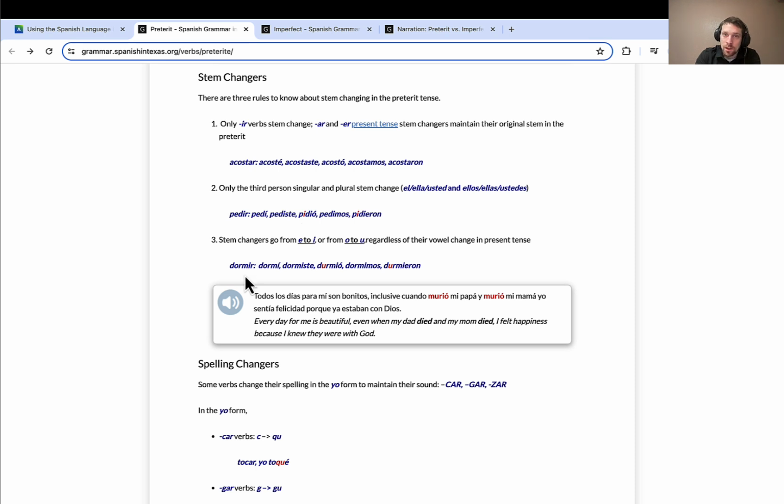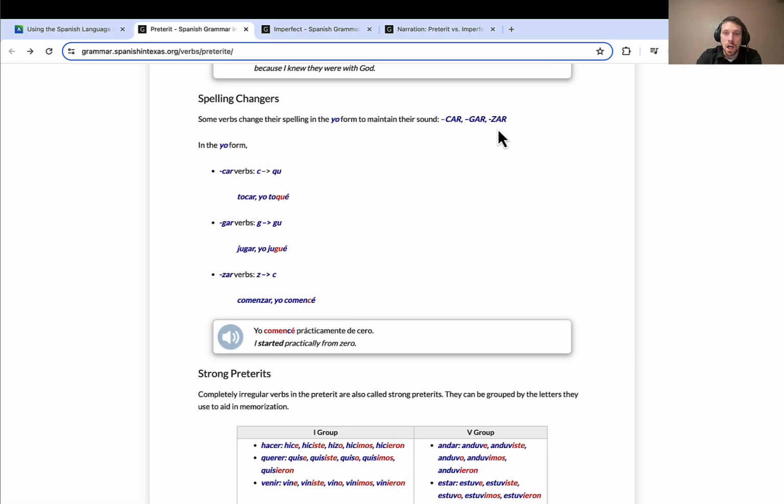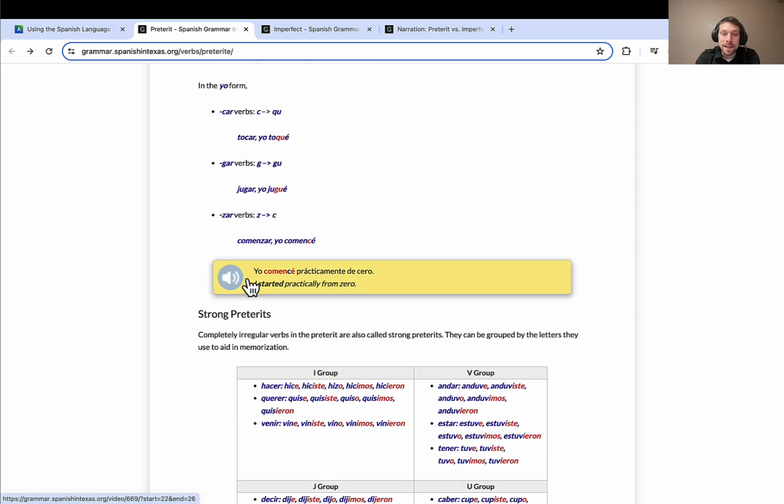Another one is dormir, to sleep. In the third person form, durmió, the O becomes a U. And there you can see a couple of those examples. So spelling changes also happen, and that happens with car, and zar verbs. So tocar becomes toqué, jugar becomes jugué, comenzar, comencé. For example, yo comencé prácticamente de cero. I started practically from zero.